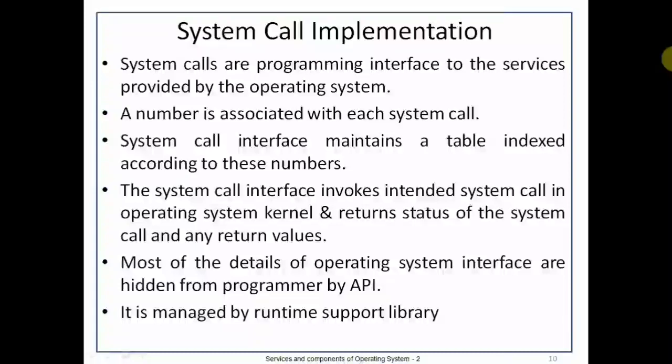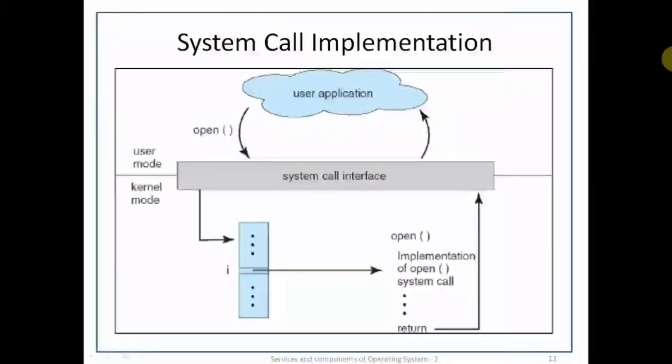Most of the details of the operating system interface are hidden from the programmer by the application program interface. It is managed by the runtime support library. System call implementation example for the open system call. The user application has created an open system call in user mode. It will be transferred to the kernel mode through the system call interface. A number associated with the open system call will be searched in the table.